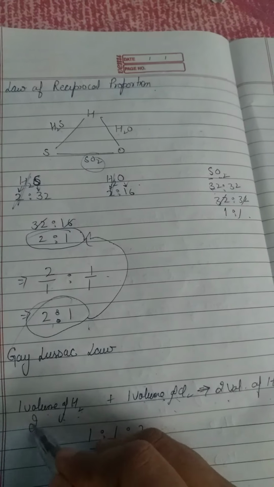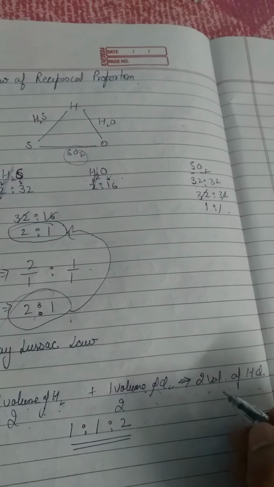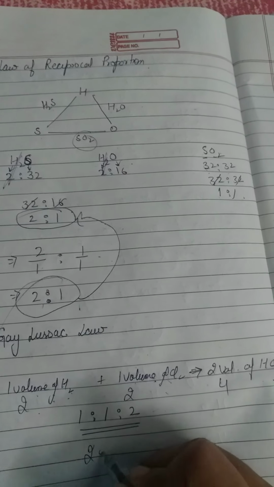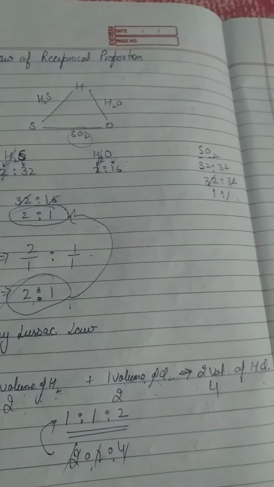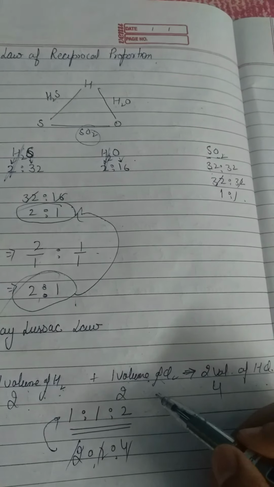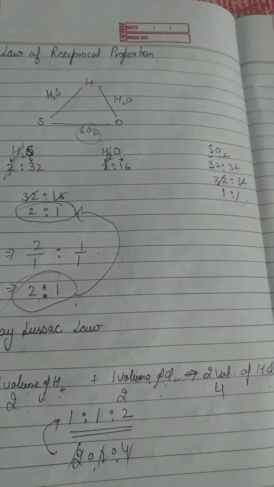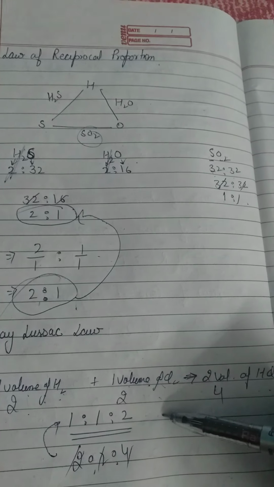If you double it, suppose you have 2 volumes of hydrogen and 2 volumes of chlorine, then you will get 4 volumes of HCl. Again the ratio is simple and comes out the same as the initial ratio, right. So when gases combine at a particular temperature in a fixed volume, they are going to follow a simplest whole number ratio.